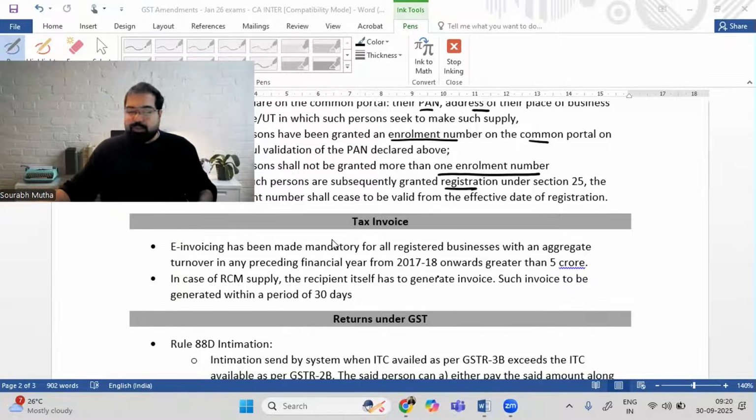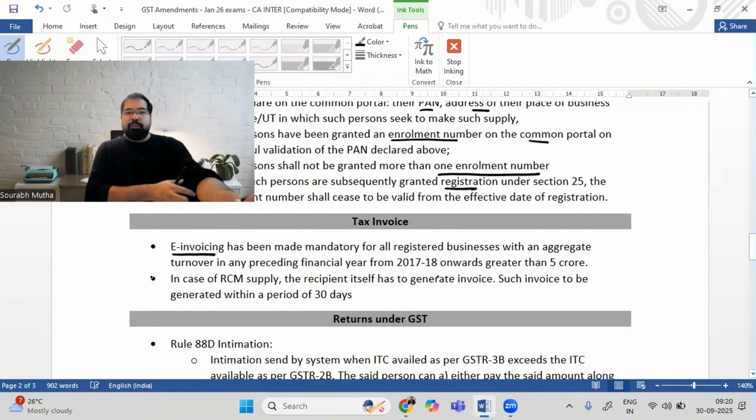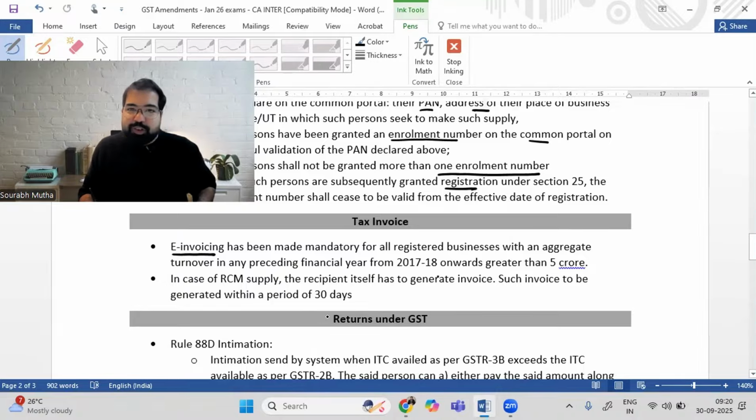Next, here is the tax invoice concept. So in tax invoice, there's a small change here. E-invoice, as you know, is the electronic invoice which you make on the registration portal, and it's a new invoice which is applicable for big people, only B2B supplies. Here now the threshold has been reduced to 5 crores. That means if in any year from 17-18, that is the start of GST, your turnover has been more than 5 crore in any year, then in that case e-invoice will become compulsory.